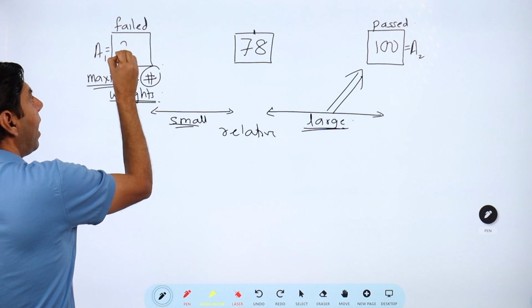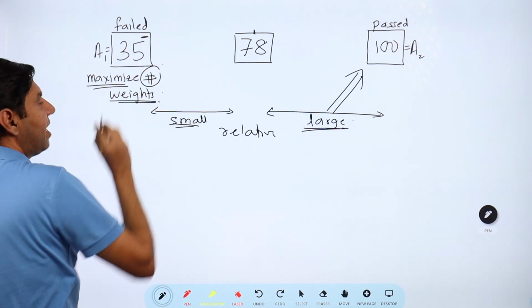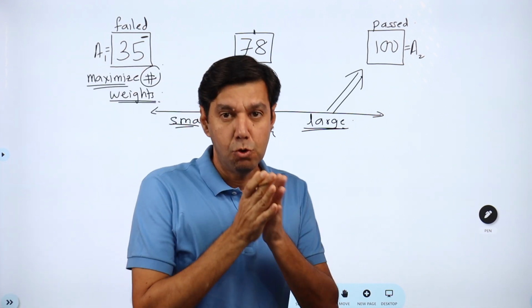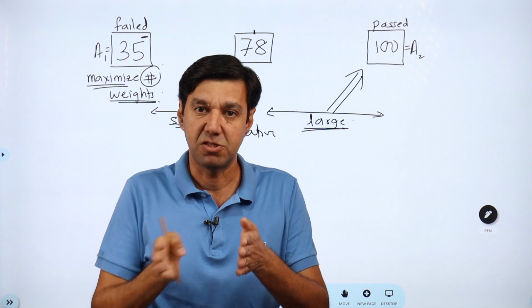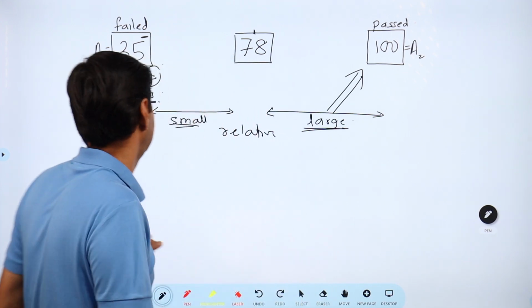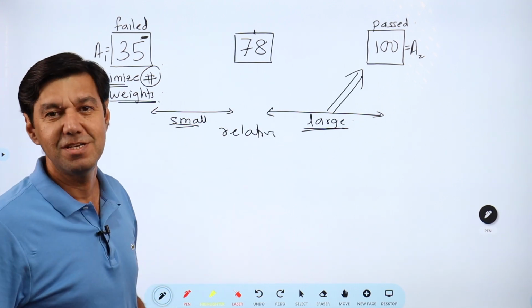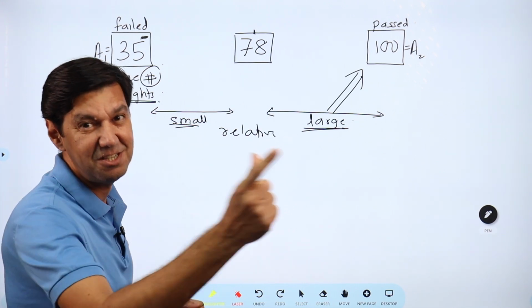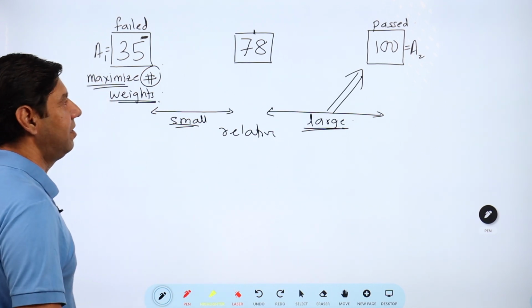But what can I do? I have to keep it less than 35. So I'll take 35. I know that 35 is not possible, but 34.99999 is possible. Less than 35 doesn't mean 34 students. So let me just take the calculation as 35. Once you have this, all this could have been done in a jiffy, students, in 20 seconds flat. What took me 2 minutes probably to explain.